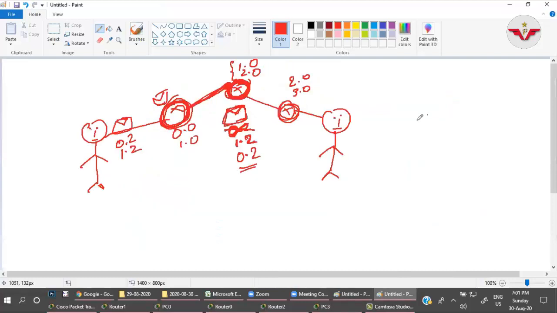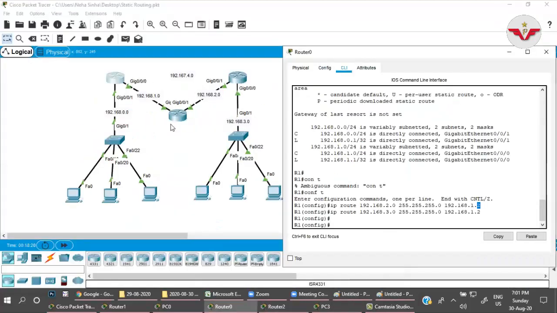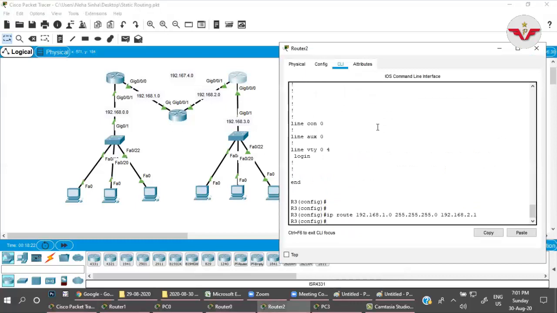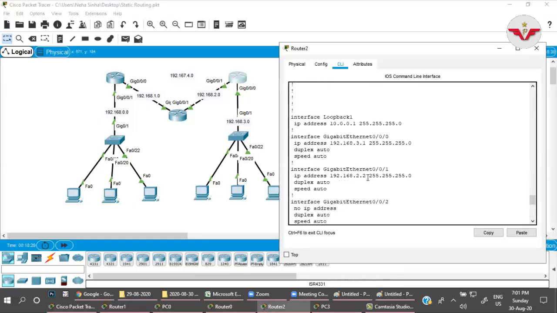For that I have created a loopback on this router. If you look here, do show run again. I have created a loopback, or you can use any other network, that doesn't matter. For that particular interface I have given an IP address, 10.0.0.1.